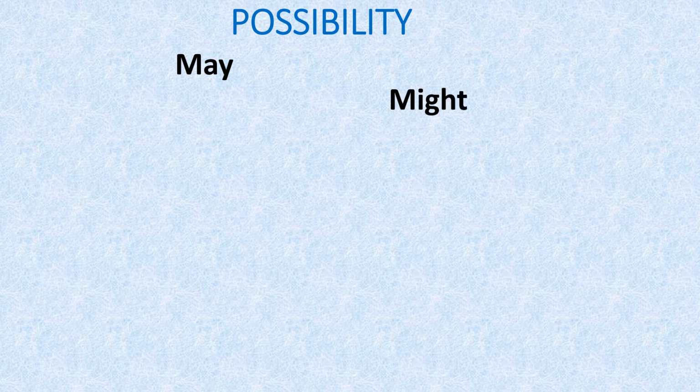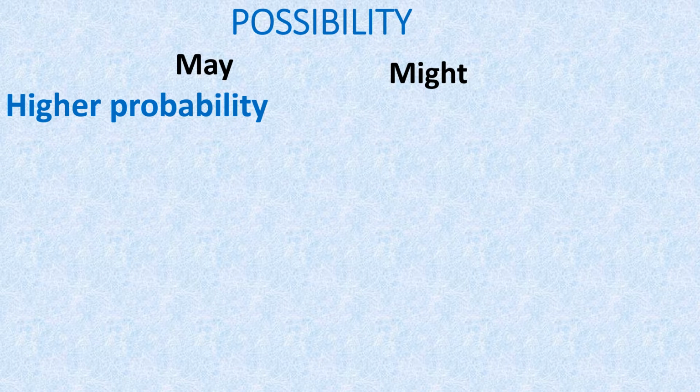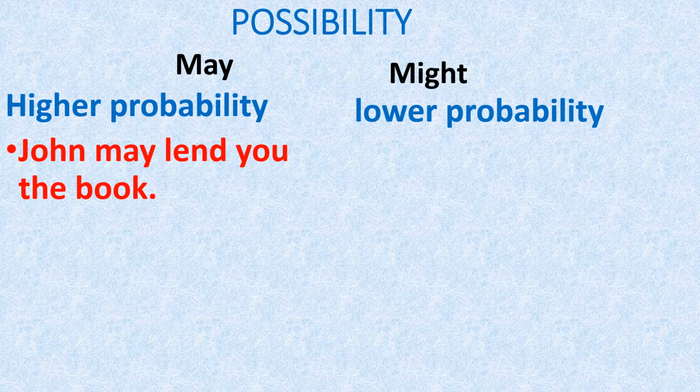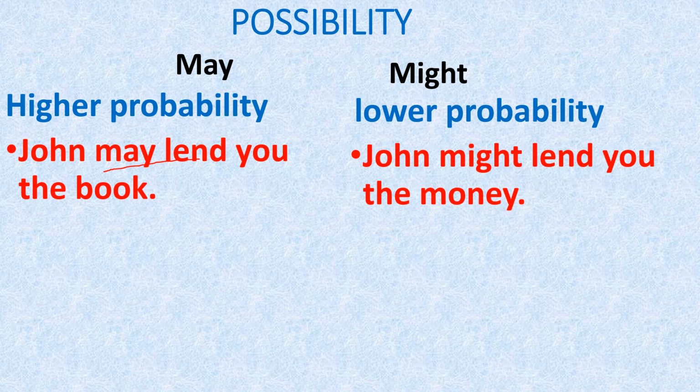A frequent usage of may and might is possibility. You know possibility, which was discussed in the previous videos. There is higher probability under may, and lower probability under might. What's the difference between higher probability and lower probability? Let's understand this through some examples. John may lend you the book. Here I have said may lend. John might lend you the book. Here I have said might lend.